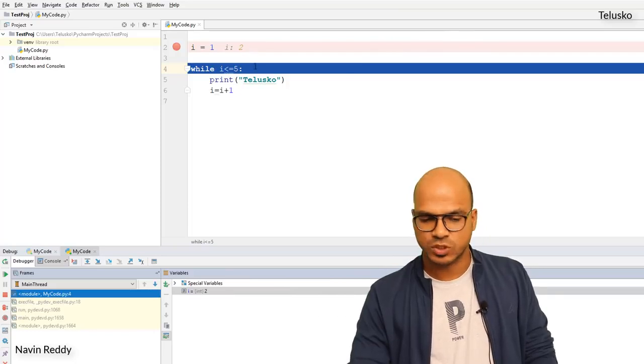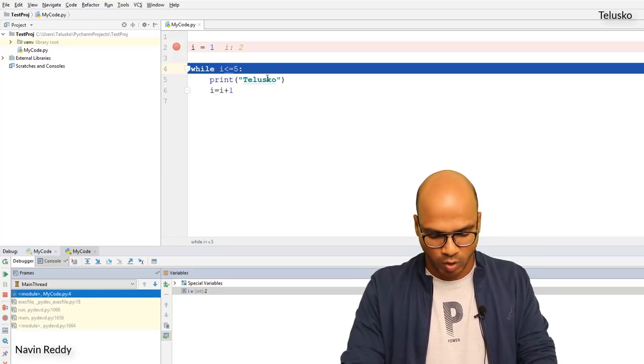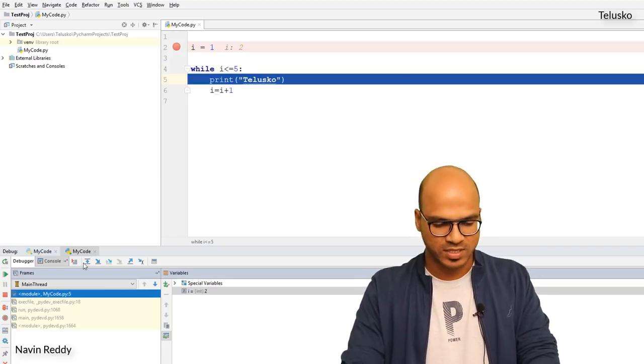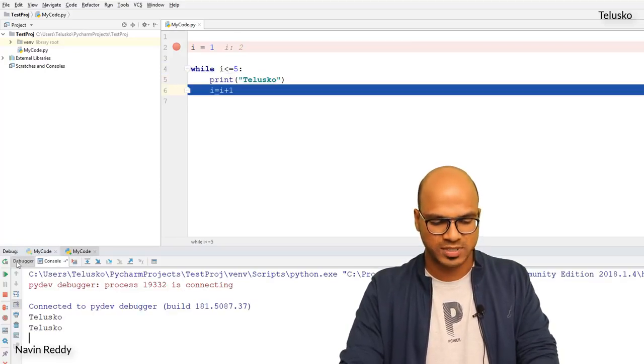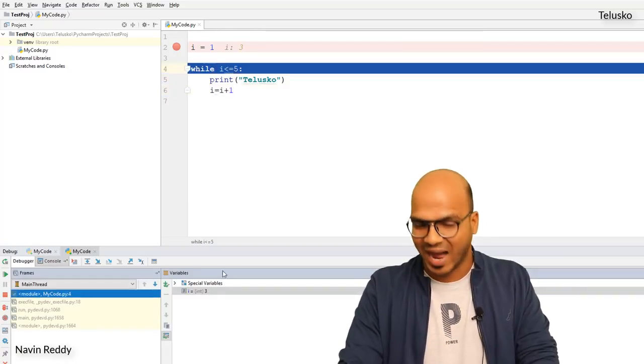You can see the value of I is 2 now. And it will check if 2 is less than 5. Yes, it will go ahead and print Telescope. You can see if I go back to the console, Telescope is printed a second time. And then if I press F8 again, you can see we got the value of I is 3.